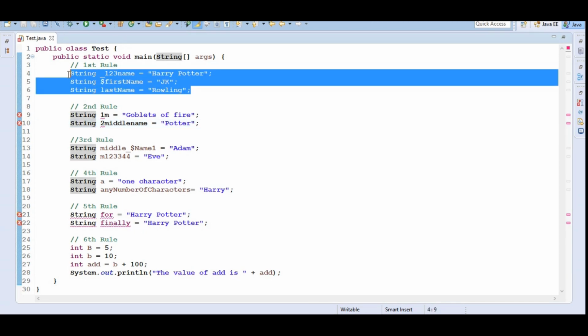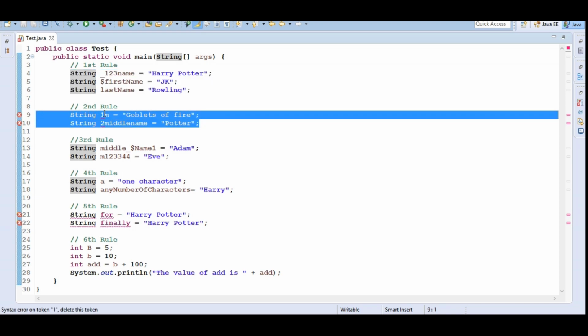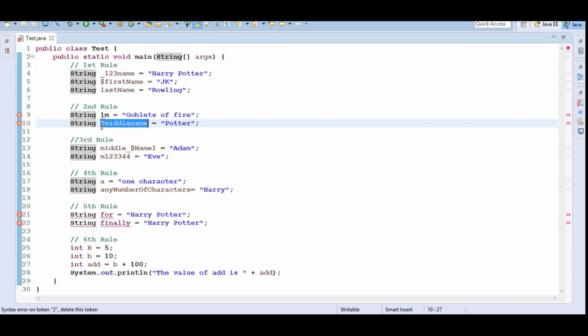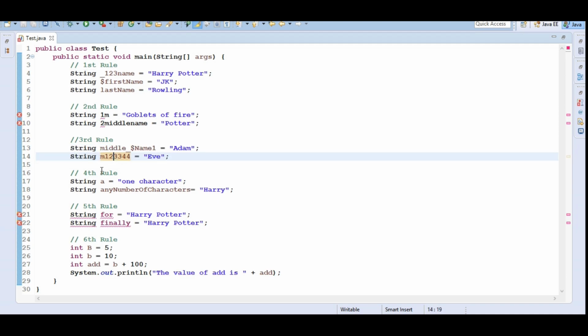So here we have demonstrated rule number 1, which says it can start with alphabets, underscore or $. So this holds good, and there is no compile time error. The second rule says it cannot start with numeric characters, but here it is starting with numeric characters, hence we are getting a compile time error on line number 9 and 10. Rule 3 says after the first character it can contain any combination of alphabets, $ sign, underscore and numeric characters. So here rule 3 holds good, hence there is no compile time error.